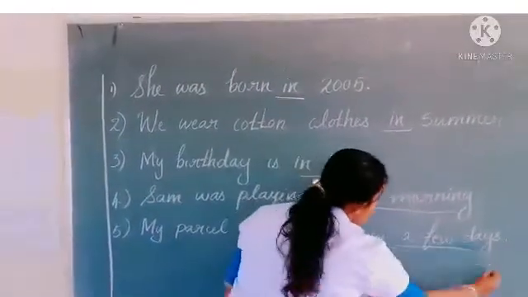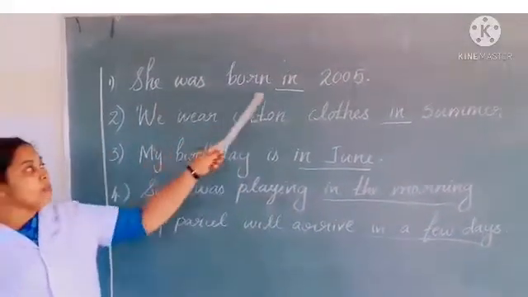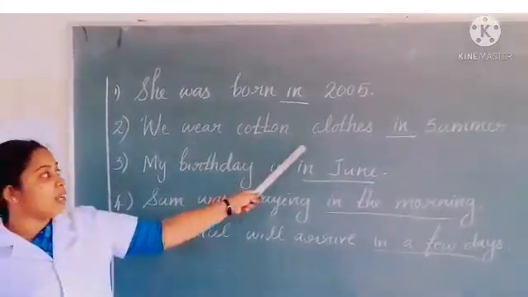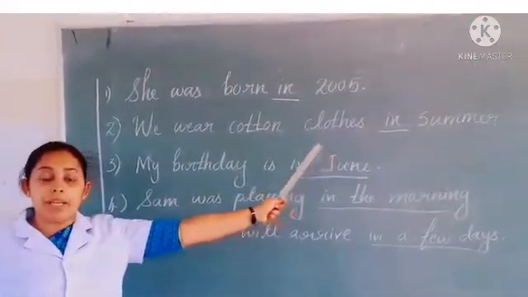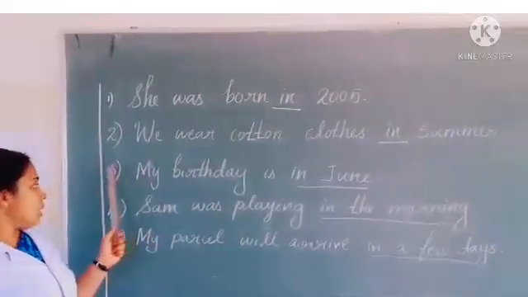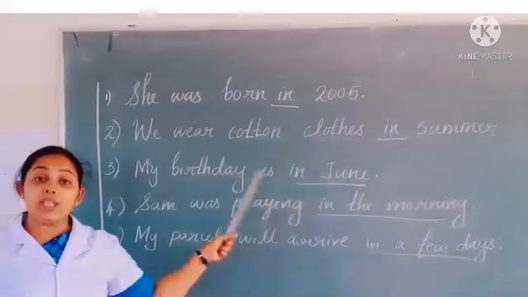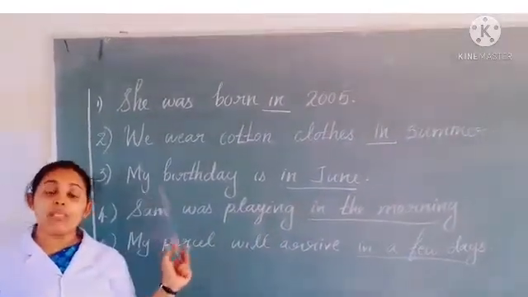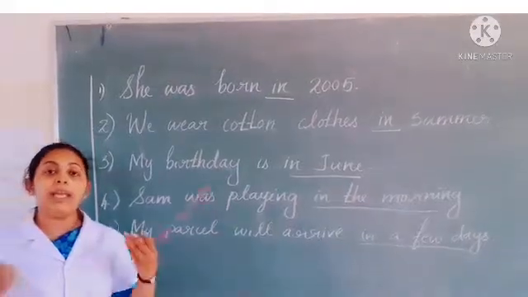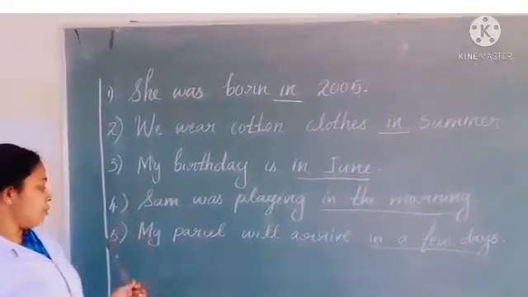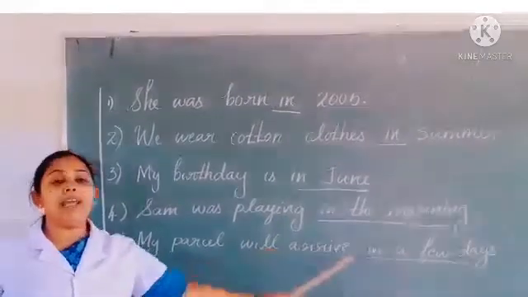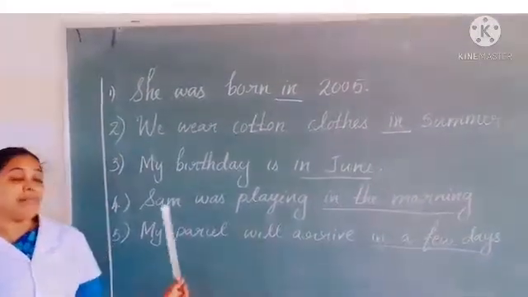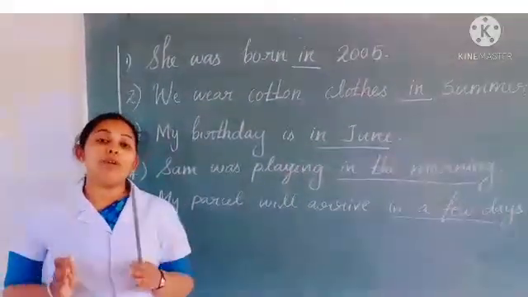In a few days. So children, in the first sentence, she was born in 2005. It shows a particular year. Second one, we wear cotton clothes in summer. It shows a particular season. Third one, my birthday is in June. It shows month. Fourth one, Sam was playing in the morning. It shows a part of a day. In the morning, in the afternoon, in the evening. Fifth one, my parcel will arrive in a few days. So here we use the preposition in to show a few days.